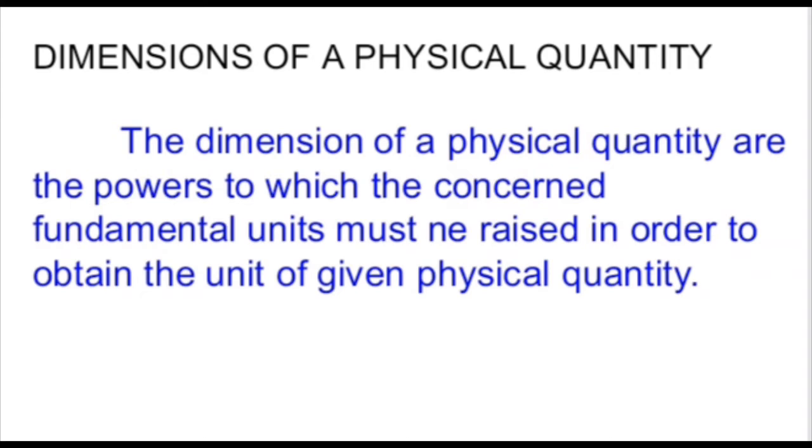Now suppose we want to find the area of a rectangle. For that we need to find two parameters, that is length and breadth. Then we need to multiply length into breadth. So the unit is meter square. Now meter, that is length, is nothing but the unit, and 2 is the dimension.